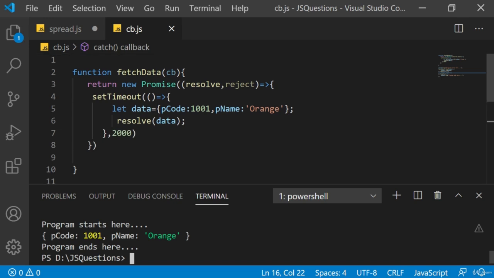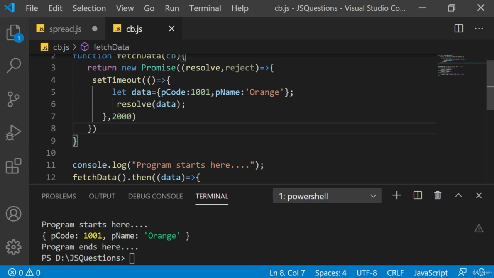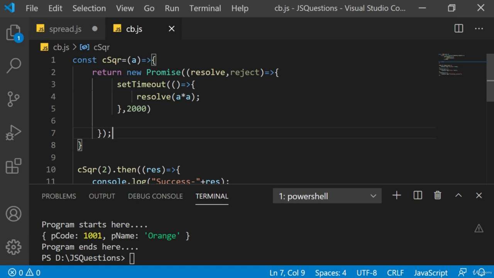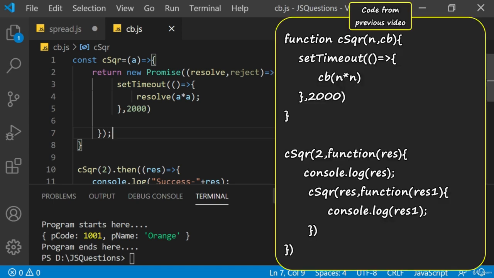Now we have the same code written like this, where we have the fetch data and which is returning the promise, and it handles the asynchronous process. Let's go back to square function now. In the callback section, we did see that if you have multiple processes, let's say this was the callback function where we were trying to find square of 2, and then whatever result we receive, it is further squared, and that can go on and on. So this is a multiple process we are doing, right? One asynchronous process does return a result. Then you go on the next asynchronous process. It again returns a result, and you keep on adding this.